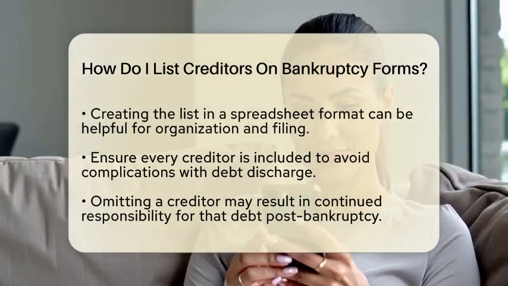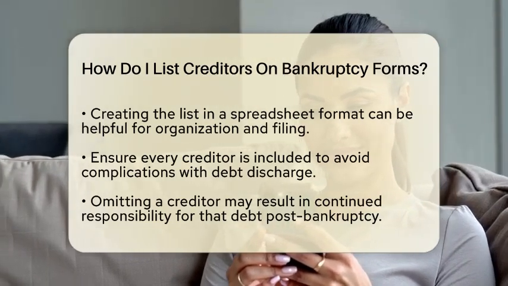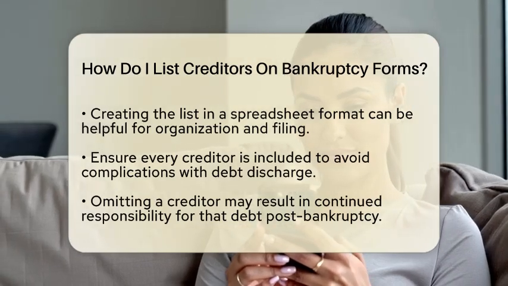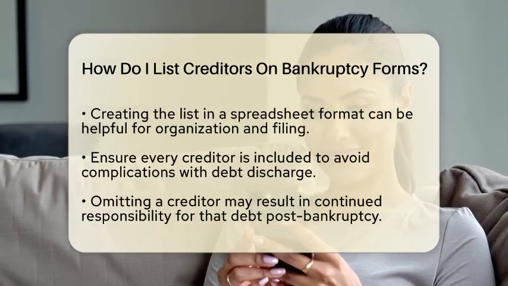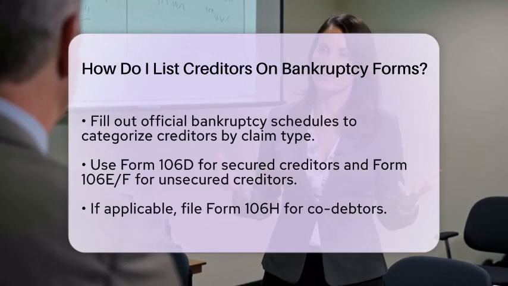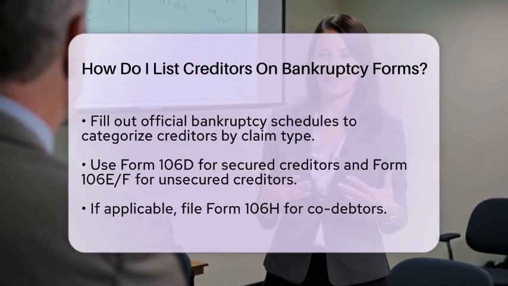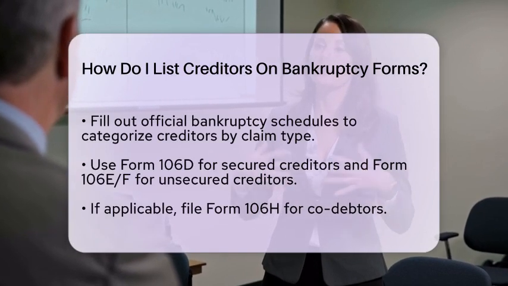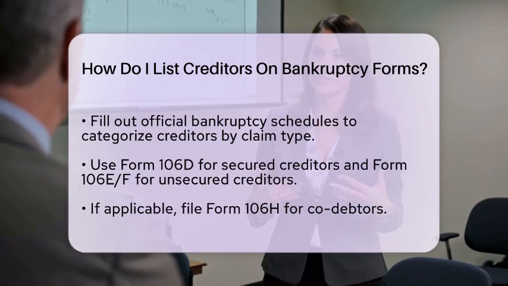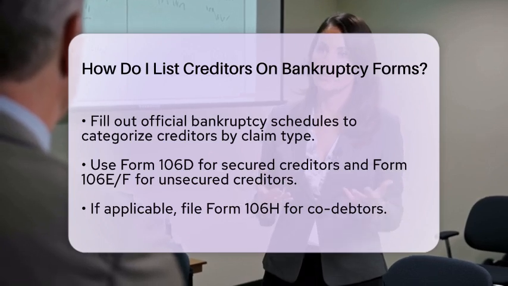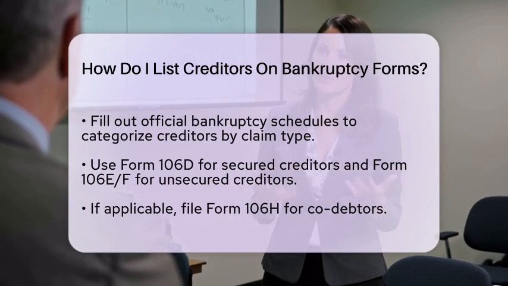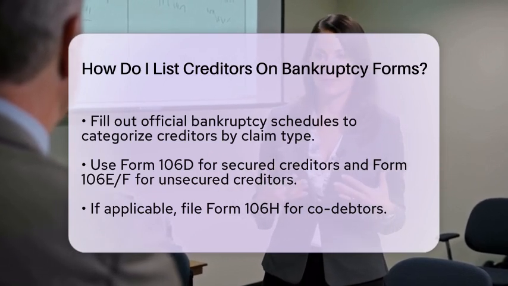In addition to the creditor matrix, you will also need to fill out official bankruptcy schedules. These schedules categorize your creditors by the type of claim. For instance, secured creditors are those that have collateral backing the debt, while unsecured creditors do not. You will use specific forms for these categories, such as Form 106D for secured creditors and Form 106EF for unsecured creditors. If you have co-debtors, you will need to file Form 106H for them as well.